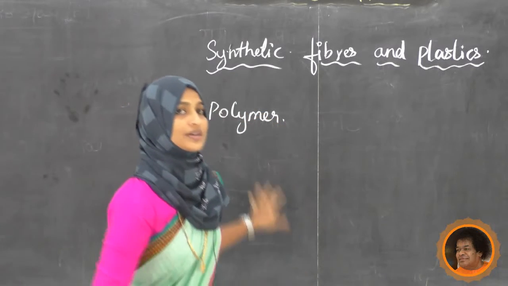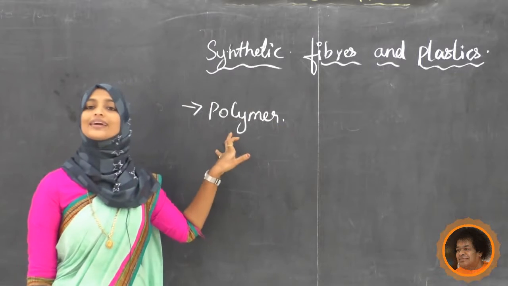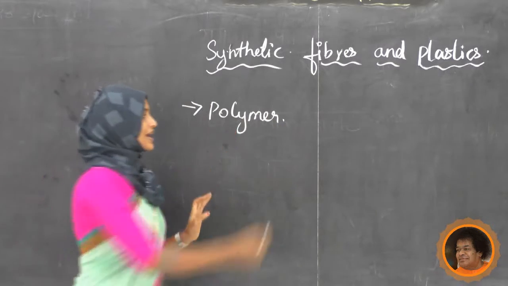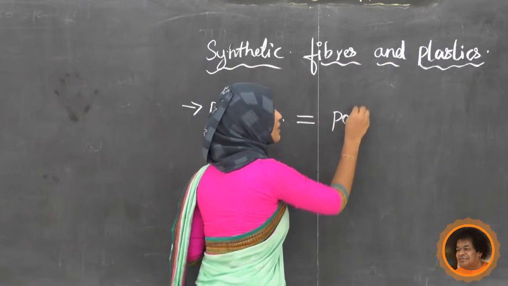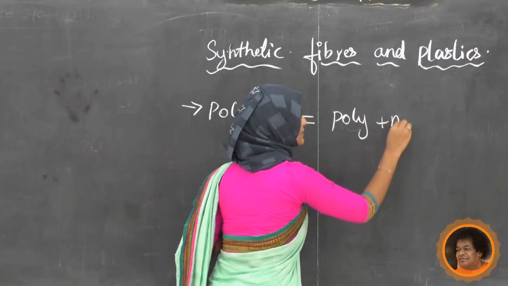Now this word polymer is actually a Greek word. It has two terms, poly plus mer.